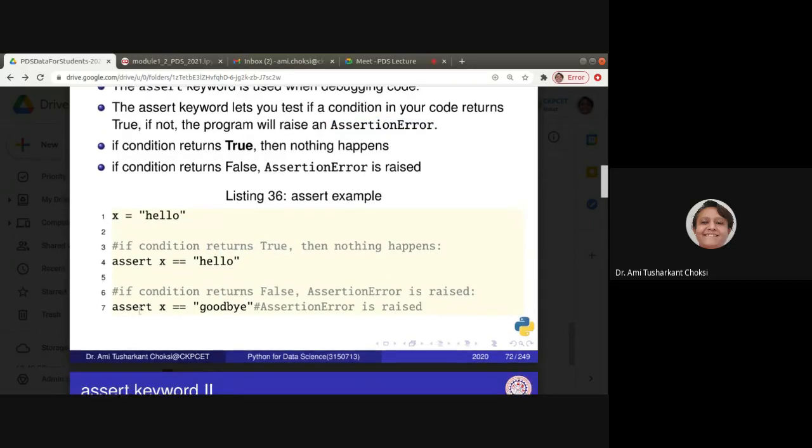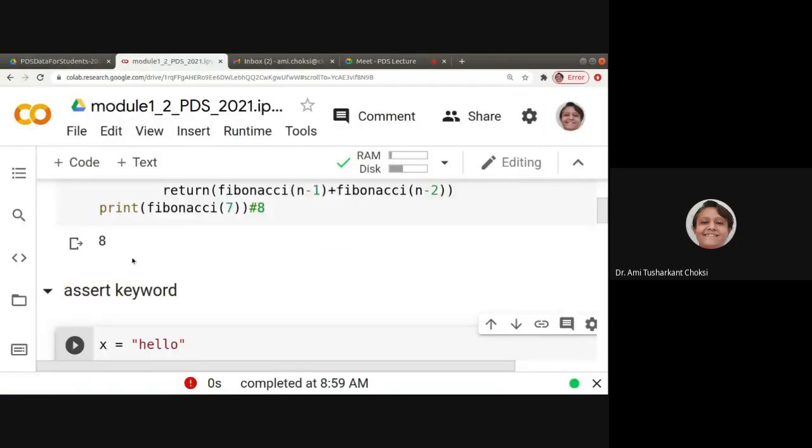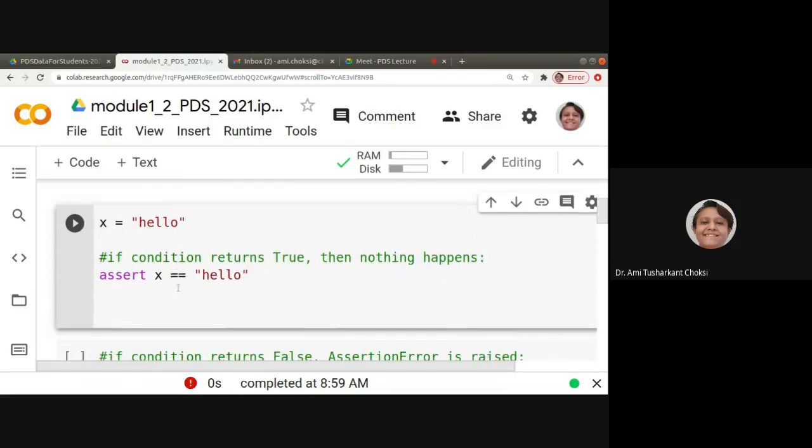Now, assert X is equal to goodbye. Then an assertion error is raised. Let us check it out by running it. Here is the same example, right? Let us run this.